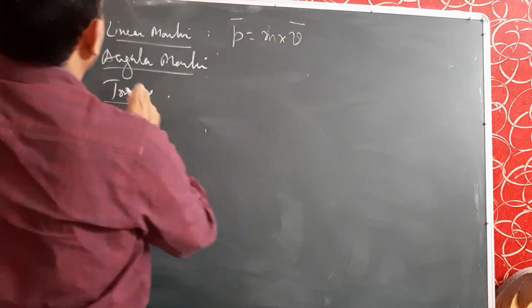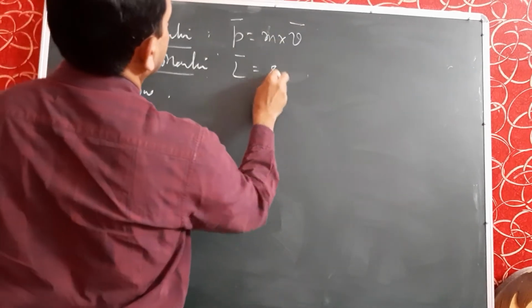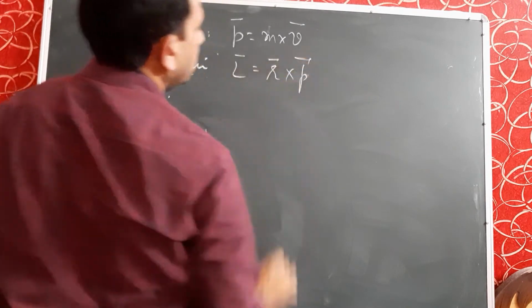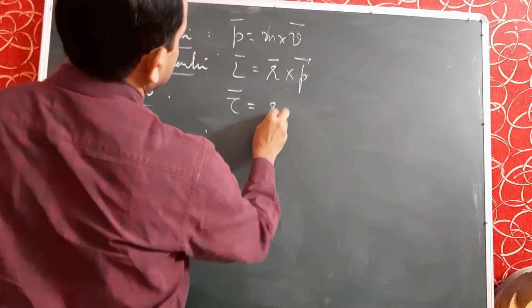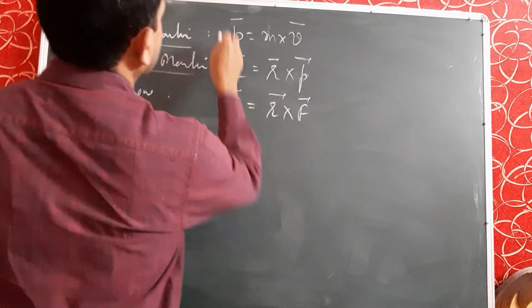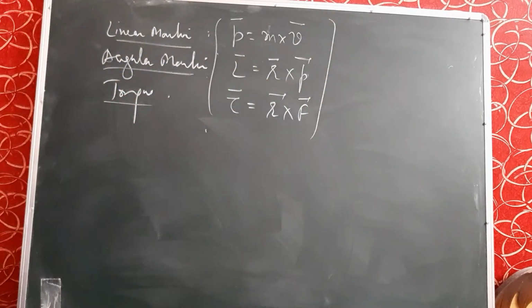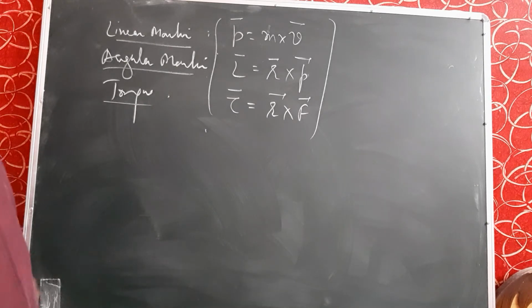Angular momentum is the cross product of r and p, and torque is the cross product of r and F. These are the other physical quantities which can be used in the further articles. You can study these terms in detail from lower classes or lower books, and it is also given in the syllabus of your book this year.